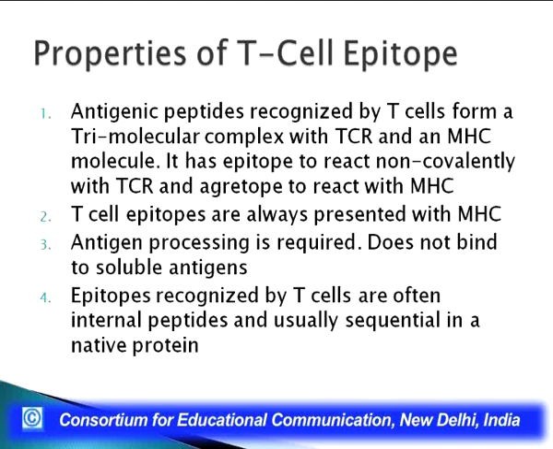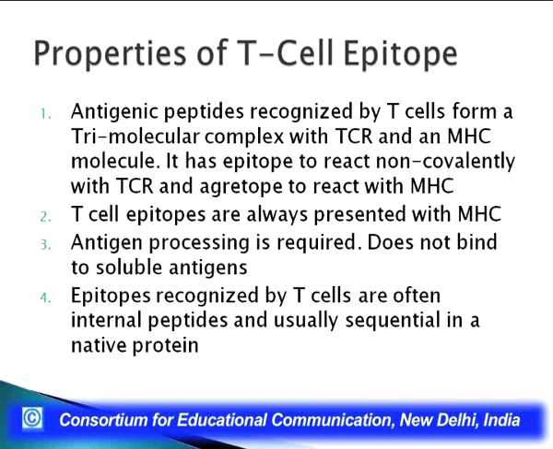As I just told you, these epitopes will only be presented as a trimolecular or ternary complex, wherein one part is the antigenic peptide, the second is the MHC, either 1 or 2, and the third is the TCR, the T cell receptor. So this could be a CD8 receptor or CD4 receptor depending upon what we are talking about. But a T cell epitope is always going to be presented along with an MHC. It cannot be shown to a T cell singly. It has to form a complex first with an MHC, and then this complex is shown to the T cell.